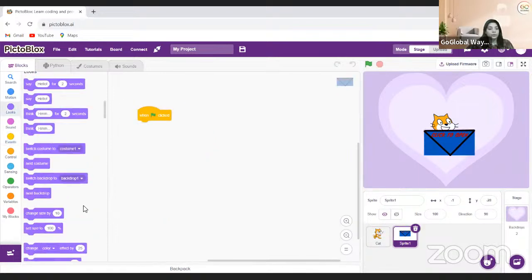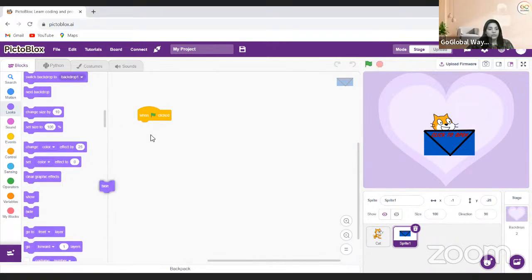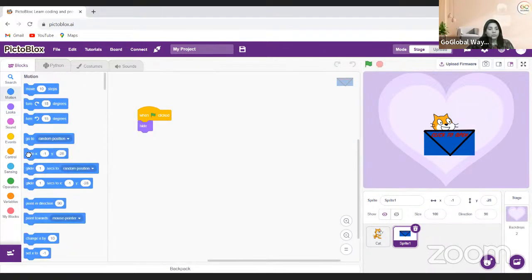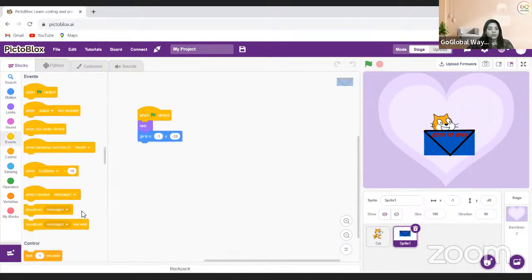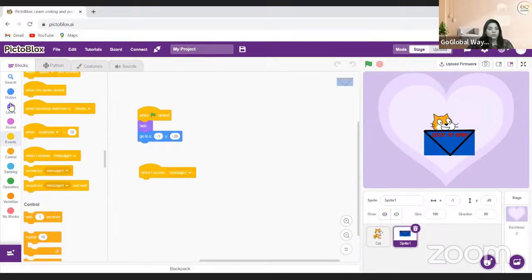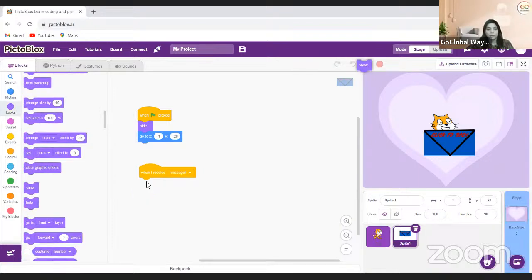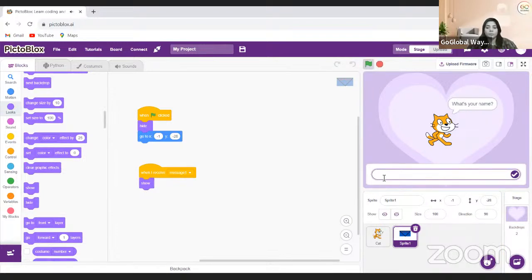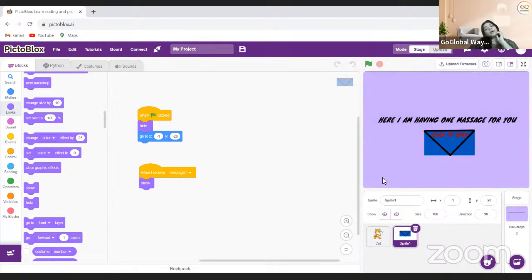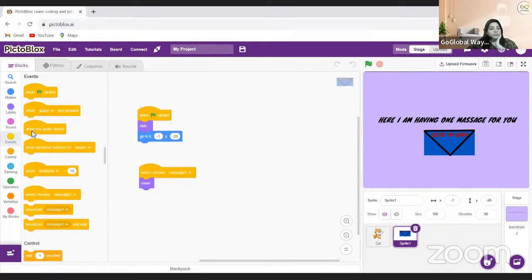And here I will come. When green flag clicked, I don't want to show that. I will hide it, but I will decide the position will be this only. And when I receive message 1, I'm going to show this. Now, if I run this, and see, when this happens, it says that here I'm having a message for you. Now, when I click on the sprite, then this sprite also hidden and the backdrop switch.